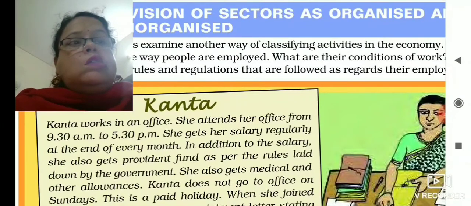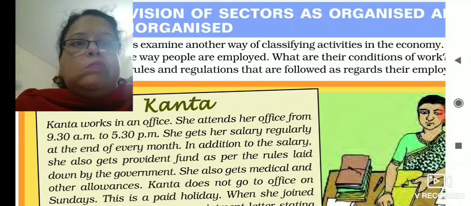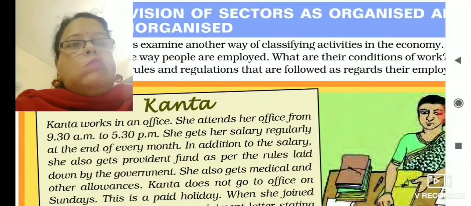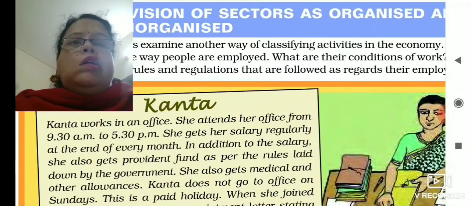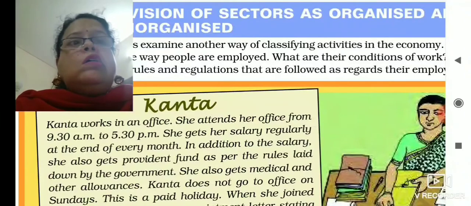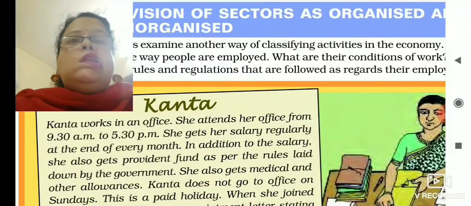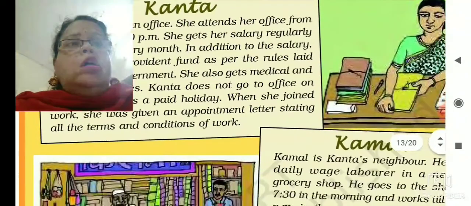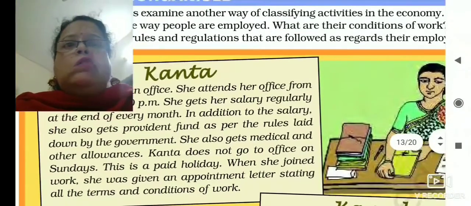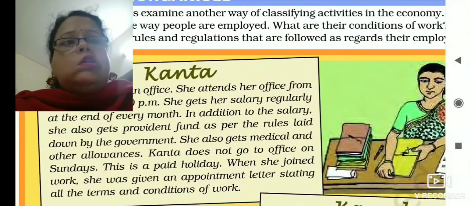These are the extra benefits she is getting. Provident fund is a lump sum amount which a worker gets after his or her retirement. Apart from that, she is also getting medical and other allowances. And every Sunday is her off day and she gets a paid holiday. So, she is working in a very good employment condition.